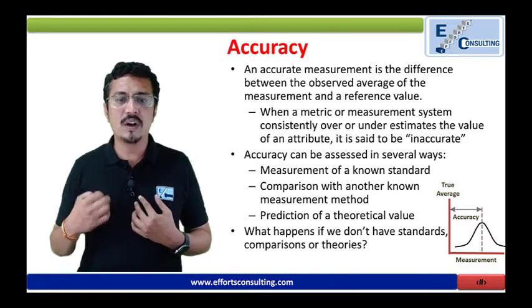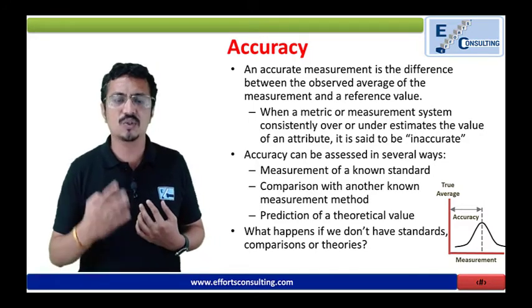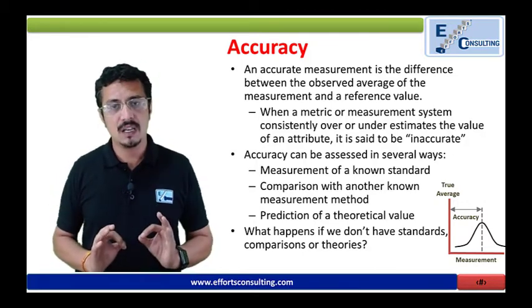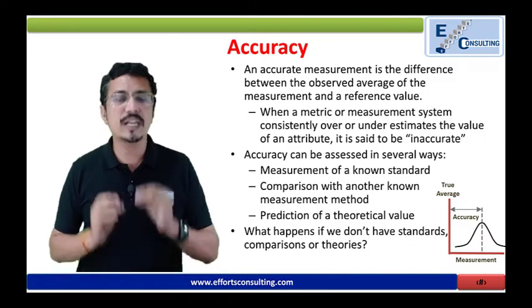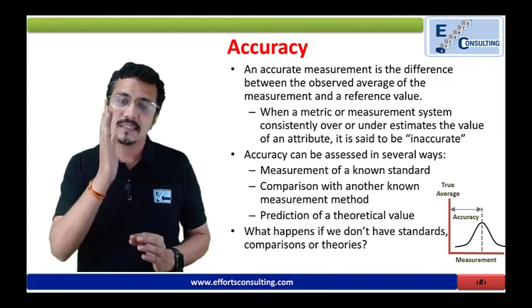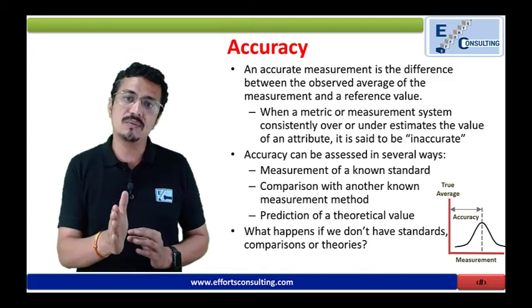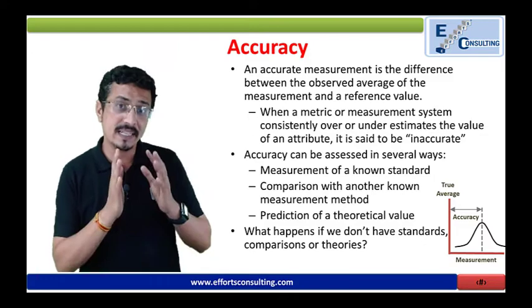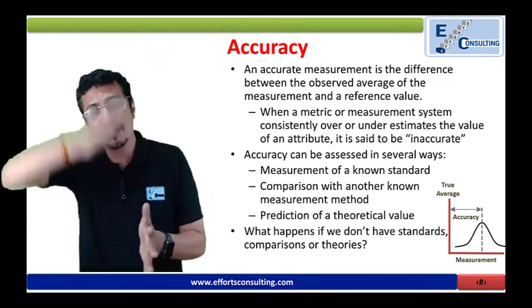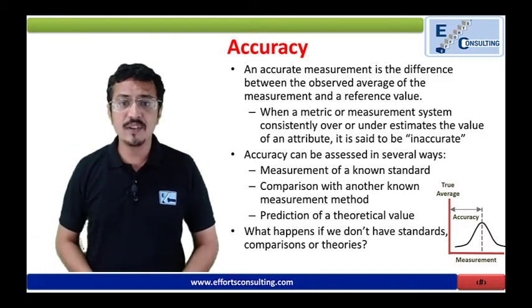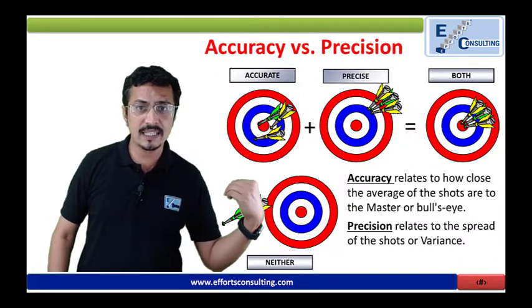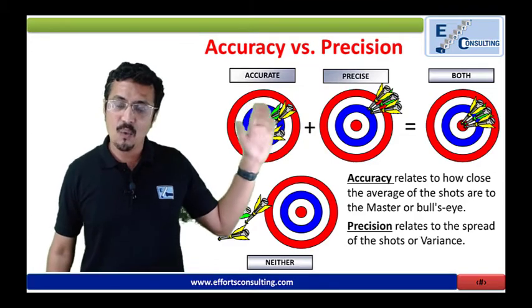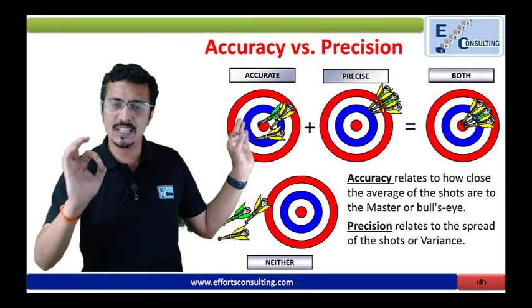What happens if we don't have standards, comparisons, or theories? That is why you need to have standards. If you cannot measure, you cannot improve. And that is why Six Sigma concepts are based on past data, based on references, based on measurement, and you are measuring where exactly you are, and from there you are actually improving. What exactly do we need? We need accuracy and precision, and whatever we produce should be on target.